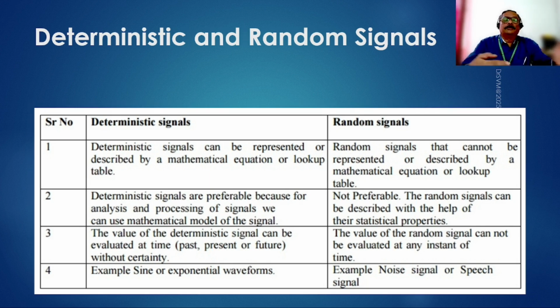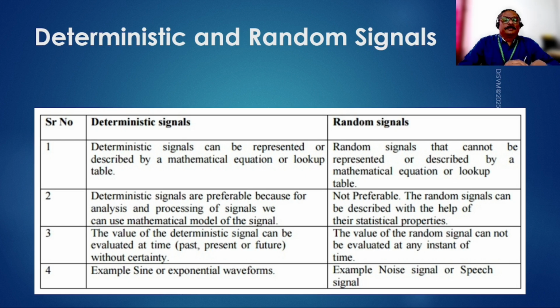If t is negative, then we are talking about the past. If t is 0, we are talking of the present. If t is positive, we may be talking about the future, or vice versa, whatever way you define it. But anyway, the value of t will decide whether we are looking into the past, present or the future. Anything can be computed just by substituting the value of t into the mathematical expression. So that is easily possible, but that is never possible with any random signal. You can't talk of any predictions. You cannot evaluate anything at any given instant.